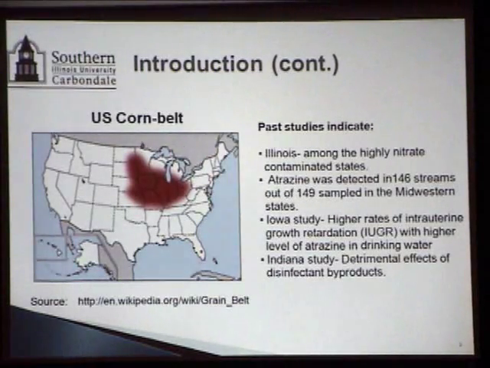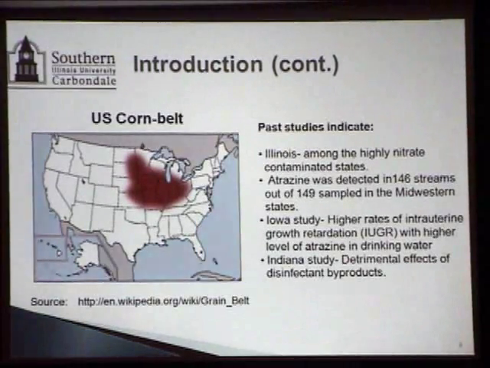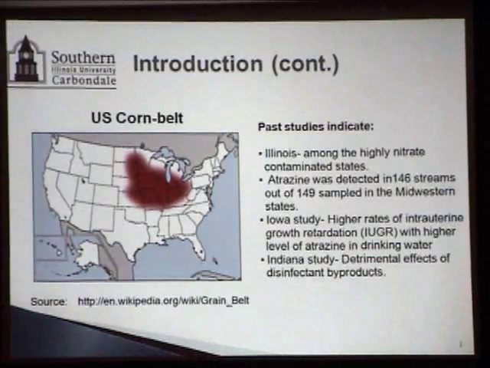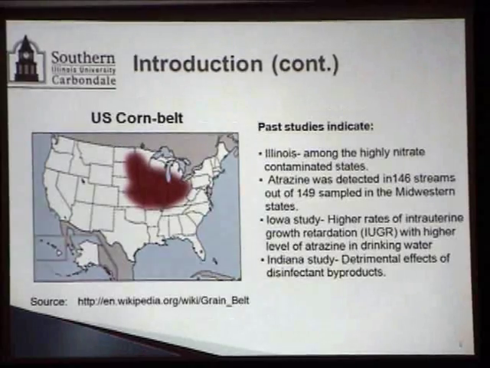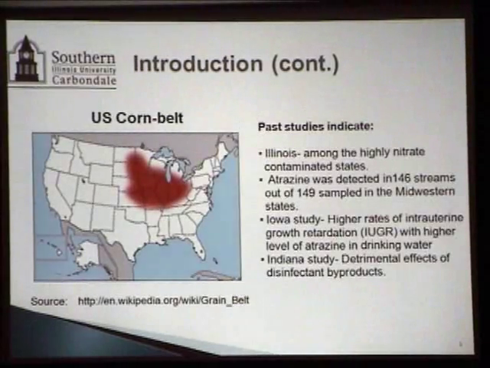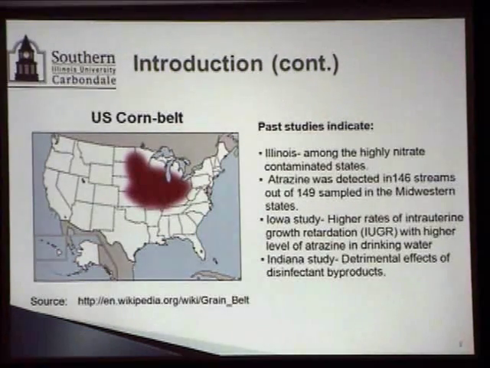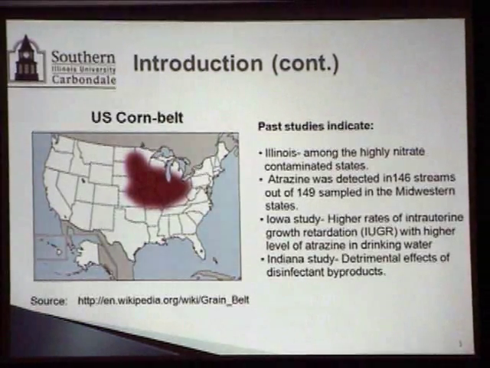Some of the past studies indicated, as you can see in that map, we are right in the middle of the US Corn Belt: Indiana, Illinois, Iowa. Because of the heavy use of fertilizers and herbicides, we will intuitively see a lot of these residues in our runoffs, and that has been indicated by many of the past studies.